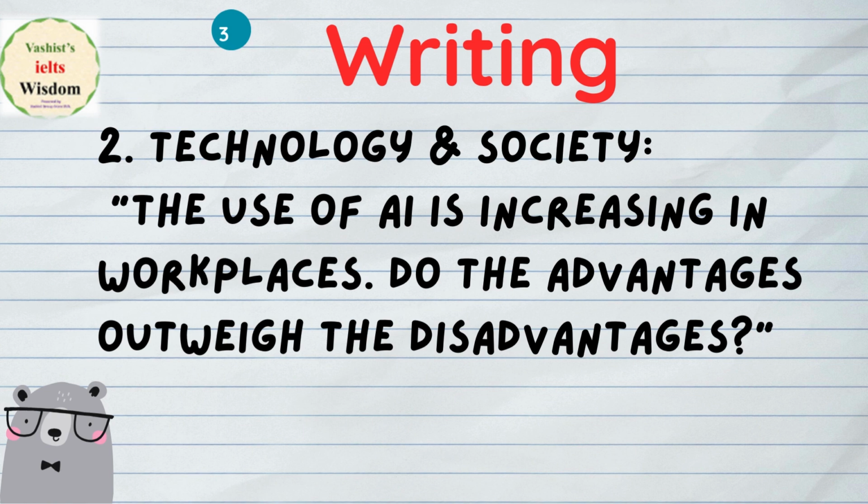The examiner can ask you in any way, any type. The main thing I just gave you here is one example. You can expect in your IELTS exam too the use of AI is increasing in our workplaces. These days they remove the security and put in AI, like face detection, thumb or finger detection, a locking system, card scanning system, so many other things. Now they have robots that can ask you a question, and on the basis of that, they will allow you to get in.